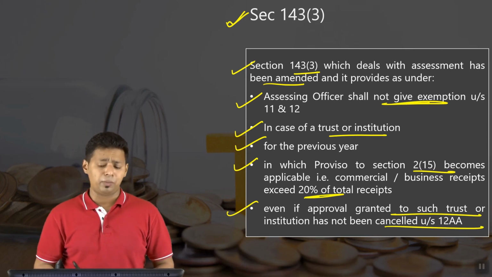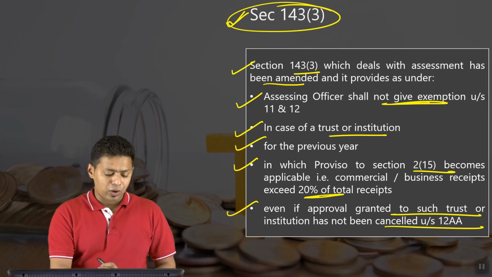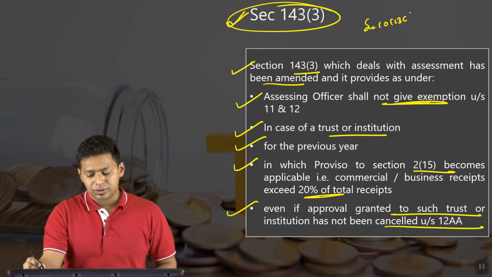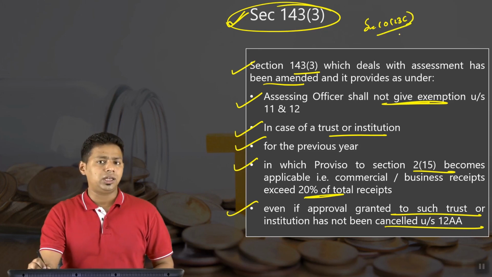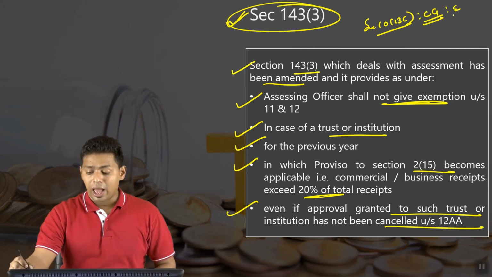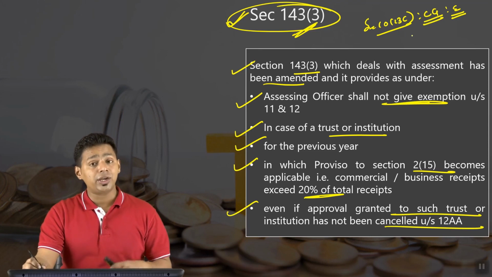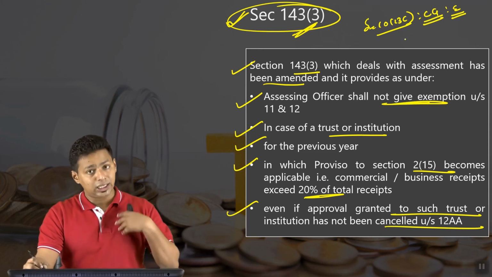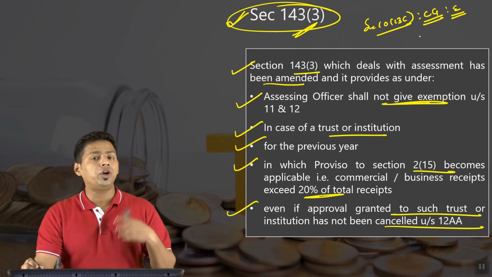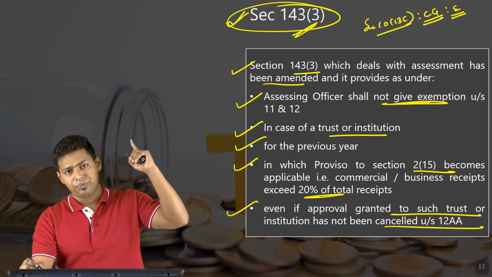Now, why was this particular proviso or explanation added in 143.3? Because there is section 1023C. In 1023C, the central government grants the exemption. If the assessing officer wanted to assess the income of this particular trust, he cannot withdraw the exemption because the exemption is granted by the central government.